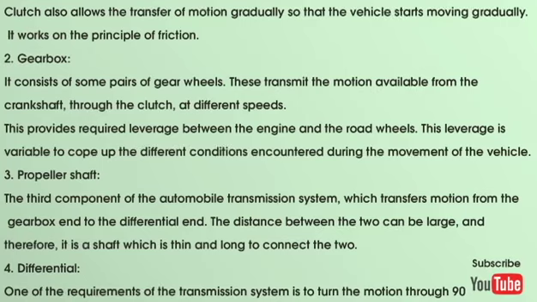2. Gearbox. It consists of some pairs of gear wheels. These transmit the motion available from the crankshaft, through the clutch, at different speeds. This provides required leverage between the engine and the road wheels. This leverage is variable to cope up with the different conditions encountered during the movement of the vehicle.